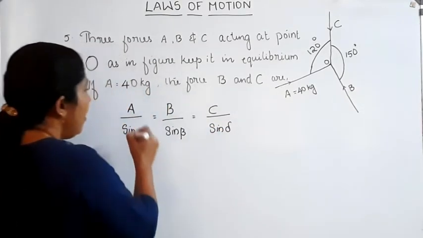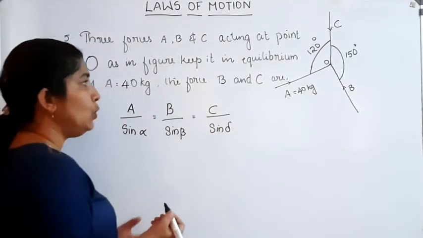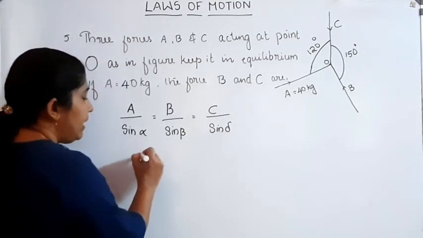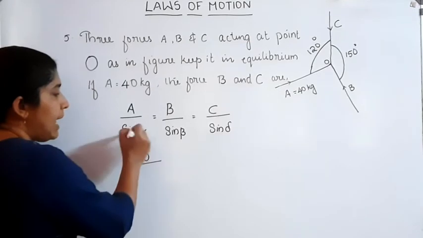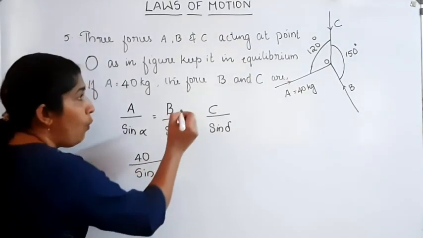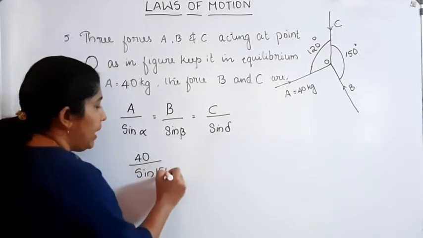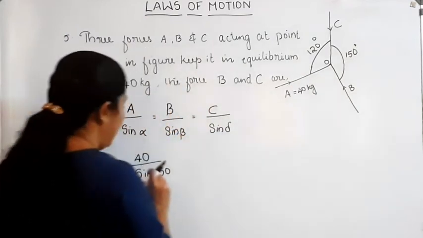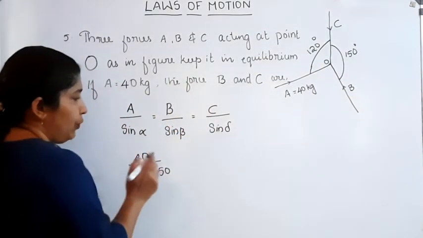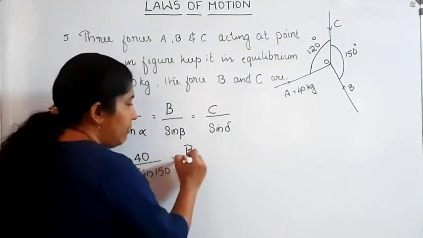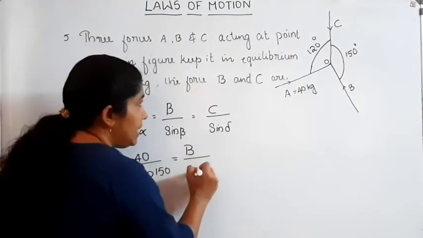What about A? A is equal to the force corresponding to 40 kg, that is 40 divided by sin alpha. Sin alpha, that is sin 150. Angle just opposite to A is 150. Therefore, A 40 divided by sin 150 equal to B. We don't know about that. B divided by sin beta.